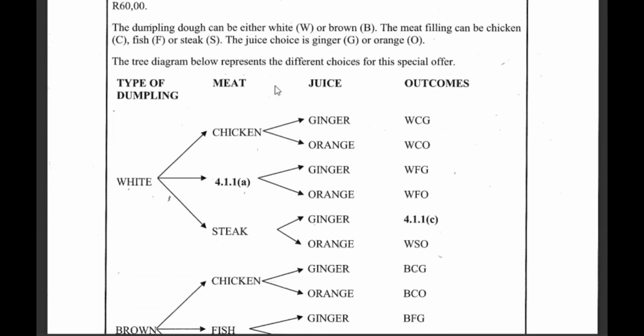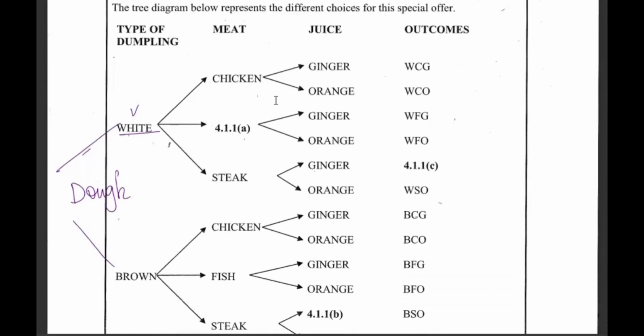Here we go. These are the ones, these ones here, these are the doughs. The dough can either be white or brown. But then after choosing any of them, you have to face chicken. Let's continue and we see how this diagram is called a tree diagram. This is one of the ways of how to find what we call the possible outcomes. This is a tree diagram.